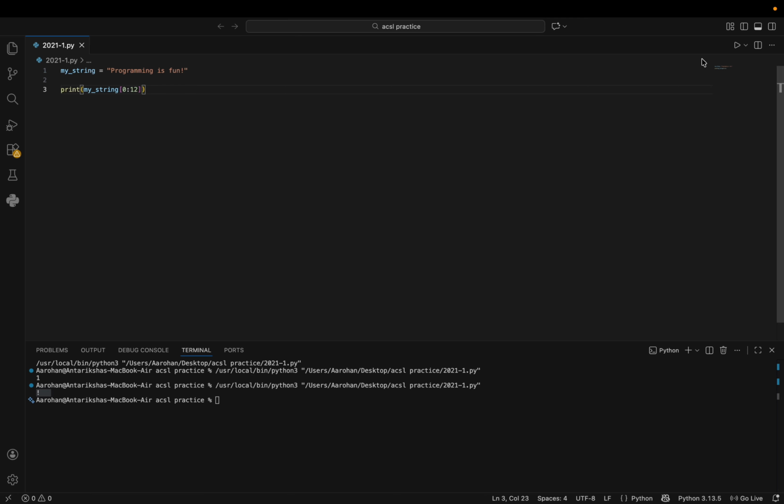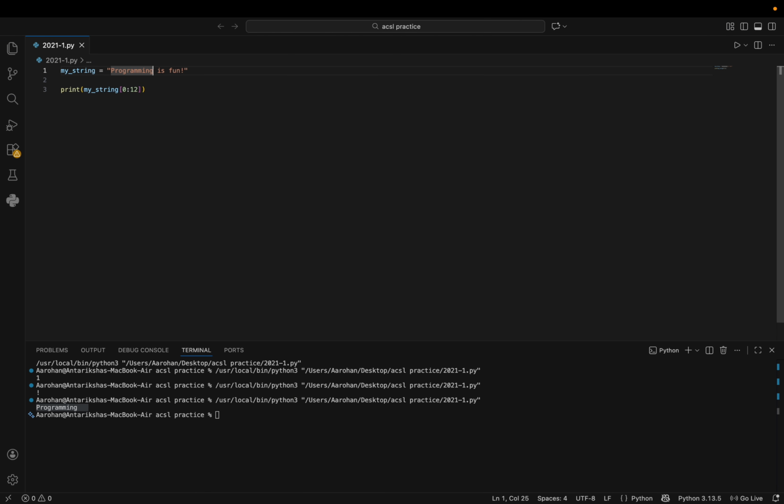And now, once I print, it will give me the word programming. But how did I just do that? And what does this colon in the middle mean? Well, the colon is to separate the first index and the second index. So, the first index is where you're starting to slice. So that's where you're starting to extract from. And then it'll extract every character from the beginning index to the end index, which is 12. So it will take everything from programming.